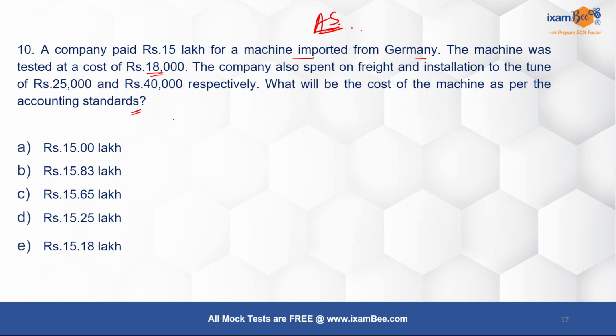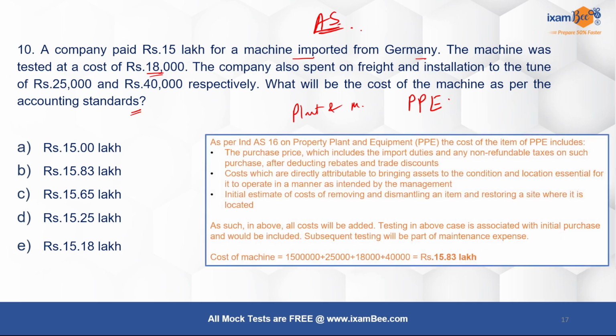Now the accounting standards, if you read, related to plant and machinery, basically it's called PPE, property, plant and equipment. This particular standard states that the cost will include every cost that has been incurred to make that particular machinery operational and workable. So it will include your purchase price. It will also include anything which is directly attributable to bring the asset to the condition and location where it has to be operated, and any initial estimate of cost for removing or dismantling an item and restoring at a particular site again. That will also be included.